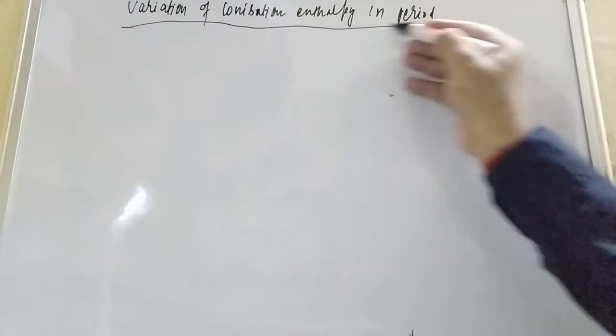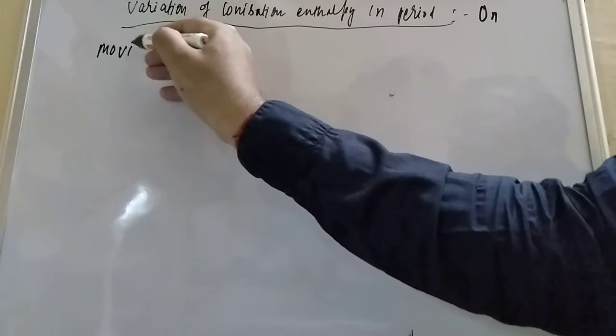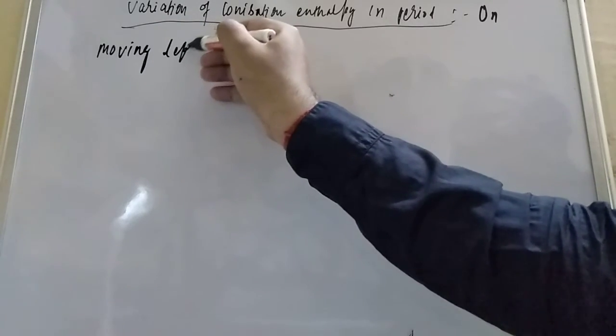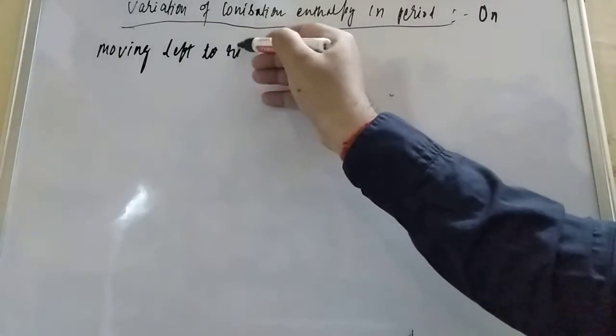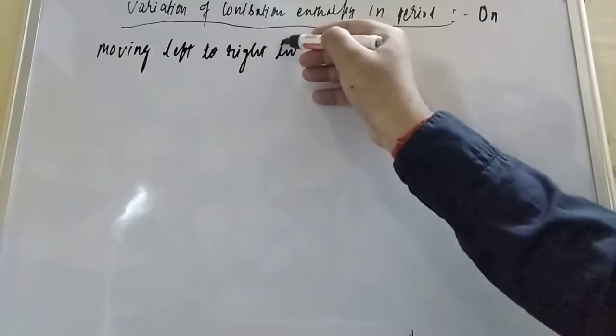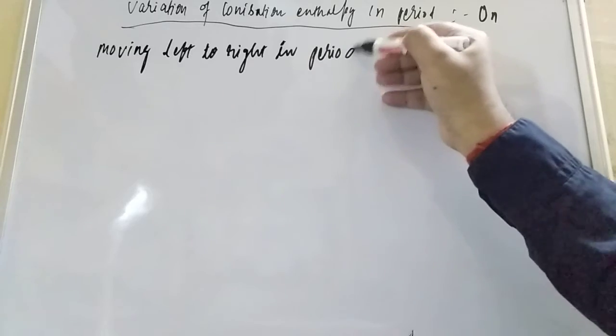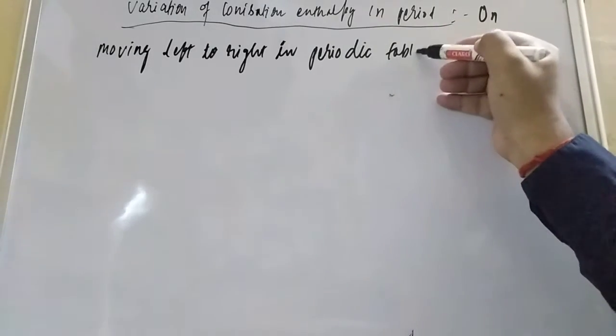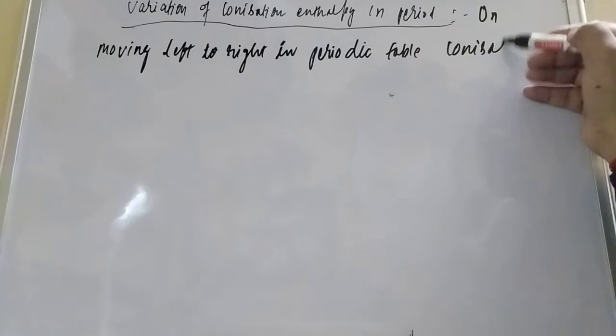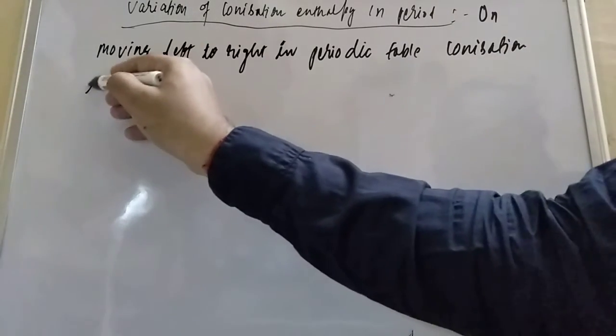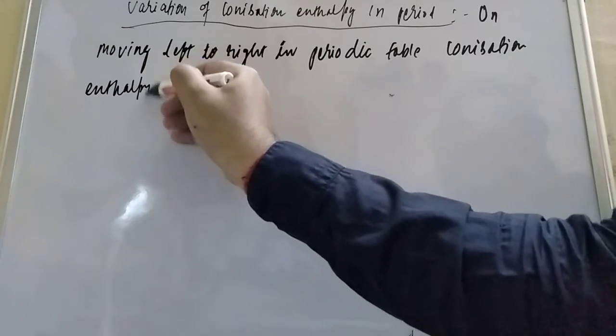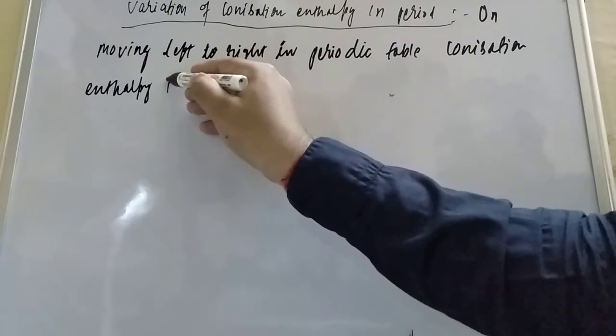Dear students, I told you that we can define this with the help of atomic size only. So here I am writing: on moving left to right in the periodic table, ionization enthalpy increases.